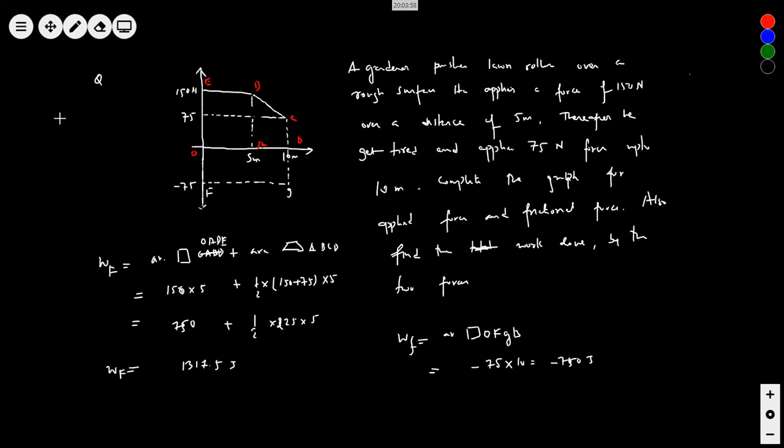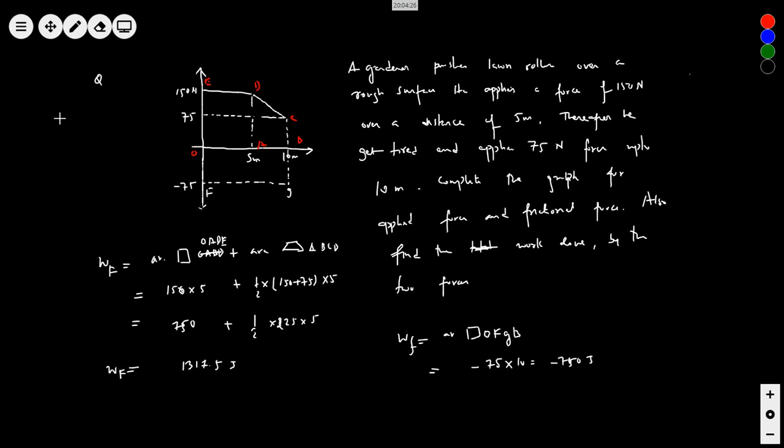Right or not? Moreover, look at the force. Is it a constant force or a decreasing force? It's a decreasing force. That means between D to C, the force was gradually decreasing. And when it reached 75 Newton, it is not working anymore.